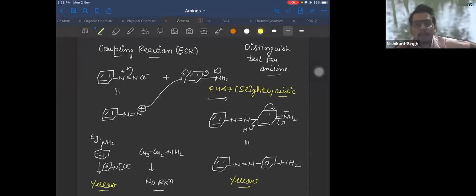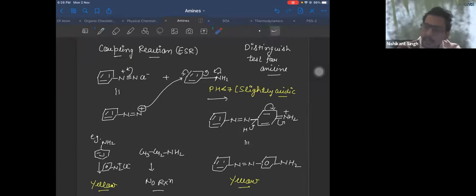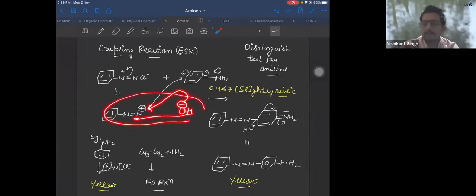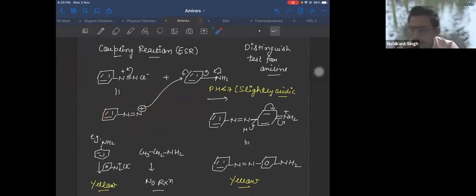Now the question is why we don't use basic pH here. Because if you use a basic medium, you'll have OH minus, which will attack your diazonium salt, and you'll get the diazoate ion. So you can't use a basic medium. Why don't we use a strongly acidic medium? In a strongly acidic medium, your aniline will get protonated and become the anilinium ion, and the reaction will be slow. So we can't use a strongly acidic medium, and we can't use a basic medium. We need to use a slightly acidic medium.